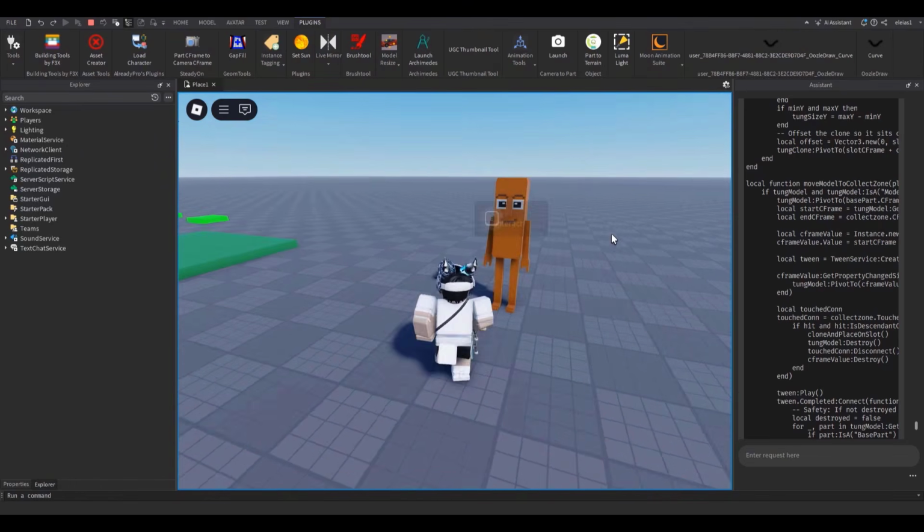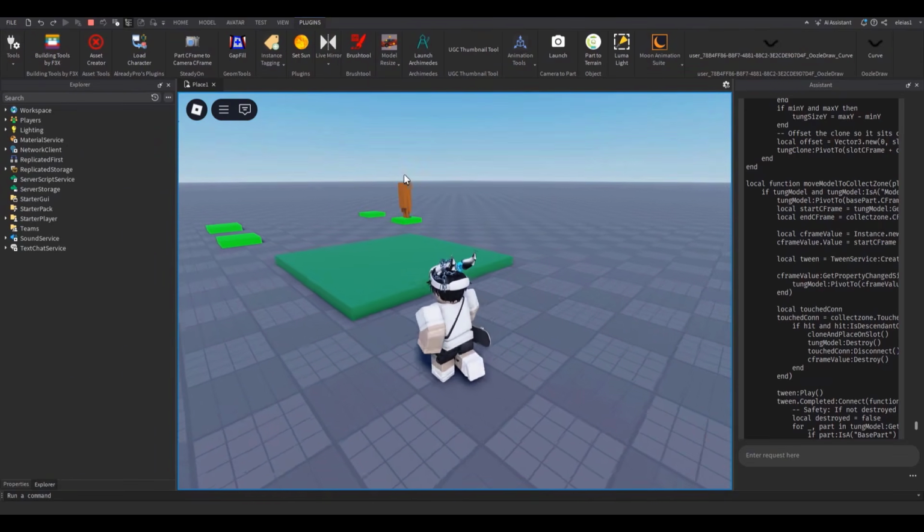You guys know how Steal a Brainrot works. Anyways, let's see if it works. Hold E, it goes towards the thing. It disappears. There you go. And it goes on top of there. Oh my god, this is actually so good.